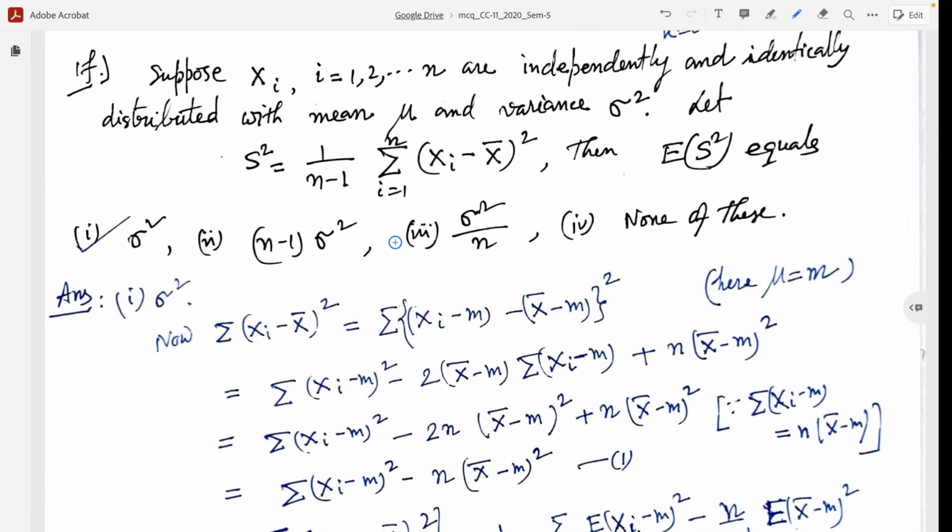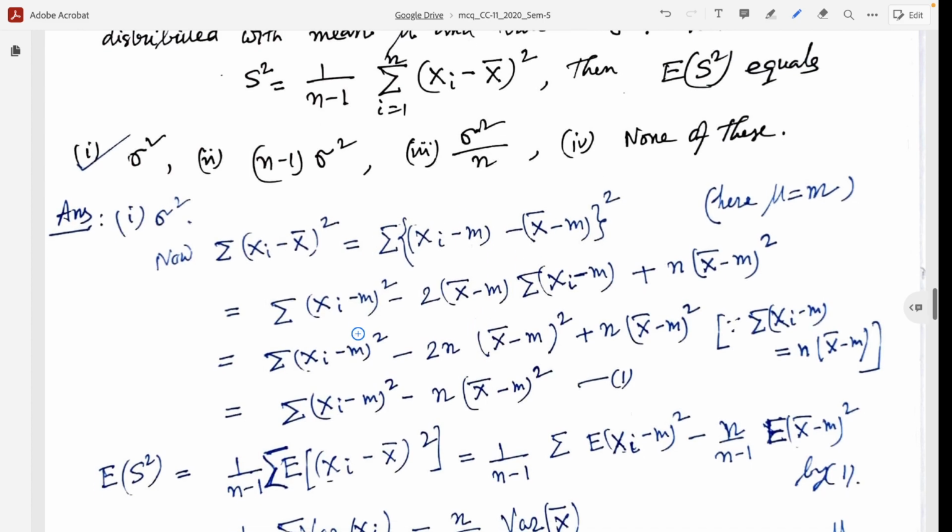Here first we calculate the summation. We omit here the summation range from i equal to 1 to n. So summation means summation i equal to 1 to n, of (Xi minus X bar) whole square. This is equal to summation of (Xi minus m) minus (X bar minus m). Here we use m in place of mu. You can use mu for the population mean.